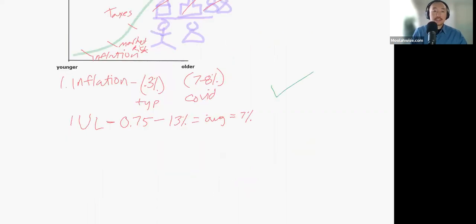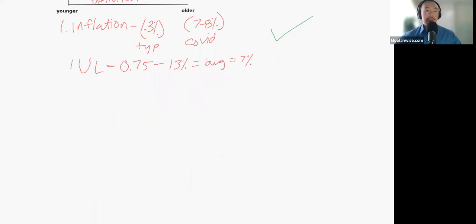Second risk is what we call market risk. And in the IUL, there is zero market risk. Why? Simply because it has what we call a floor and a cap.